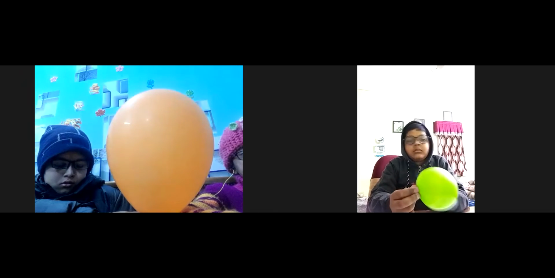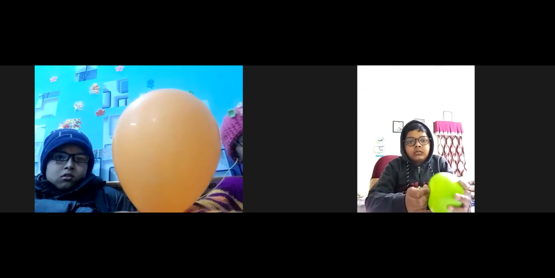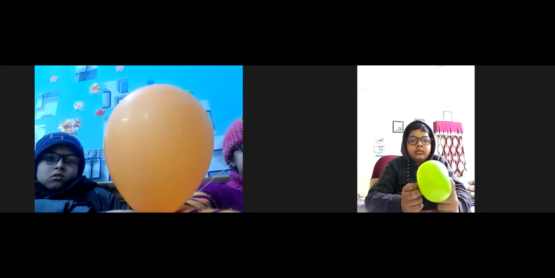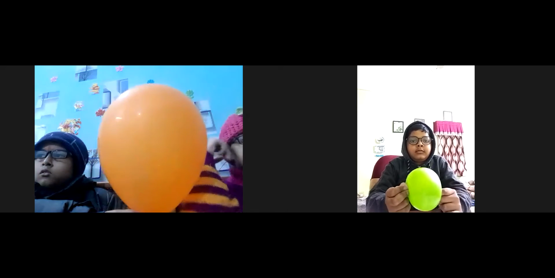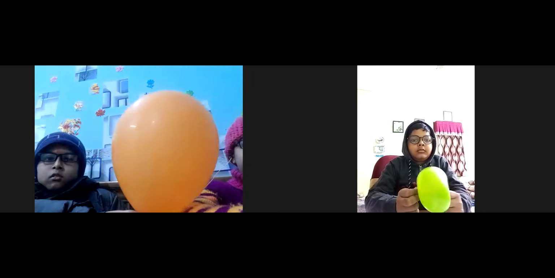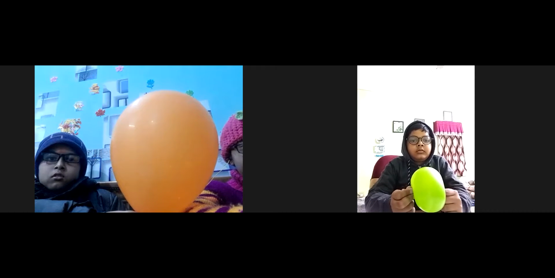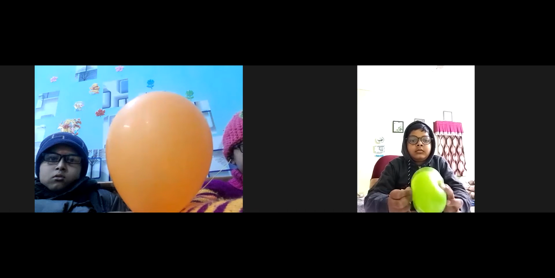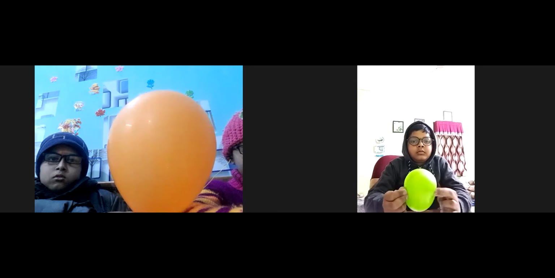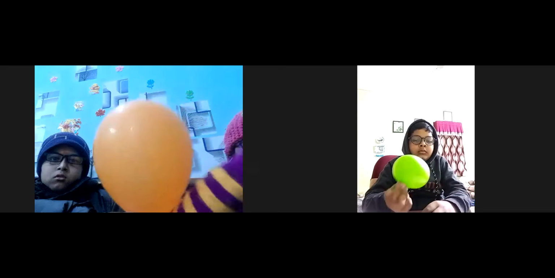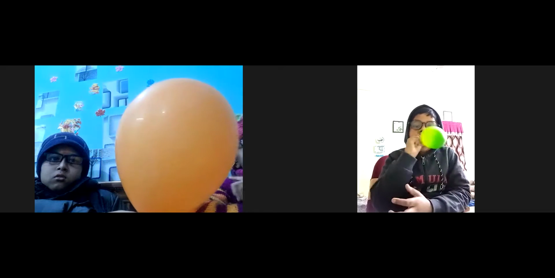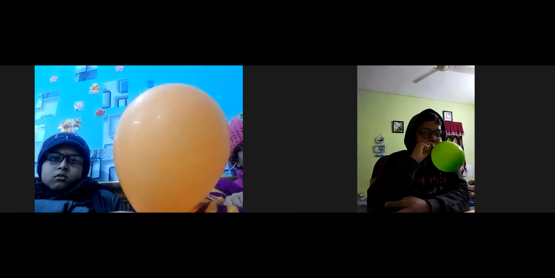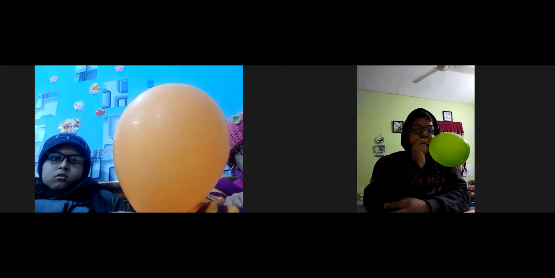Because of the size, Shaurya's balloon is bigger. The amount of air in Devarya's balloon is less, looking at the size you can say. So can I say that the space that Devarya's balloon is occupying is less as compared to the space occupied by Shaurya and Apurva's balloon, which is more? Space occupied. Are you getting the meaning of the word space occupied by the balloon? That means कितनी जगह वो घेर रहा है, how much space the balloon is occupying. Area and space are similar. Very similar. Space occupied.